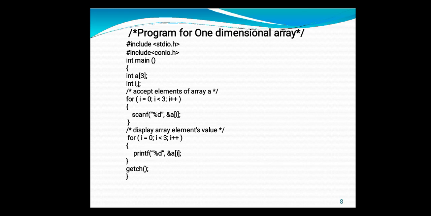By mistake I have written the address-of operator there, because I copy-pasted the similar part into the printf statement. This is my mistake, so please note that there is no address-of operator inside the printf. In this way you can write the program for a one dimensional array. It will accept 3 elements from the user and display the 3 values of the array elements.